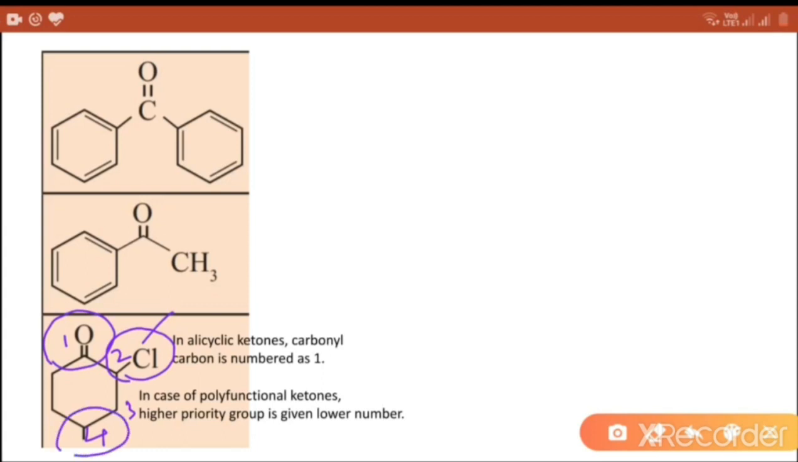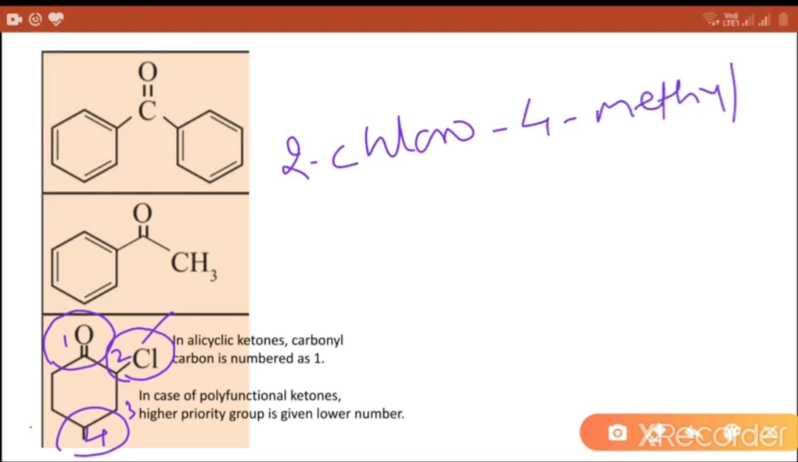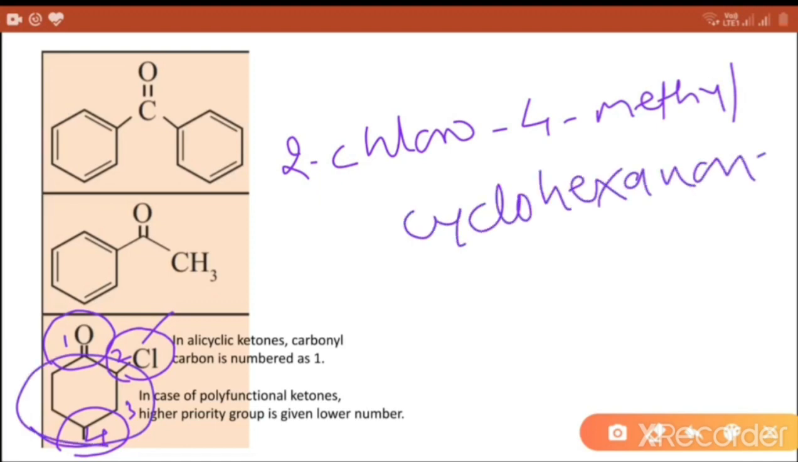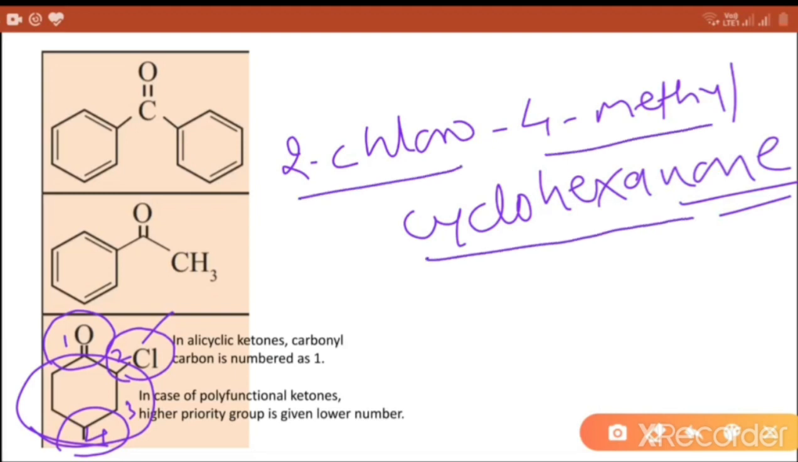So the IUPAC name becomes 2-chloro-4-methylcyclohexanone. The highest priority group is represented at the last. So 2-chloro-4-methylcyclohexanone. This is the IUPAC name of the compound.